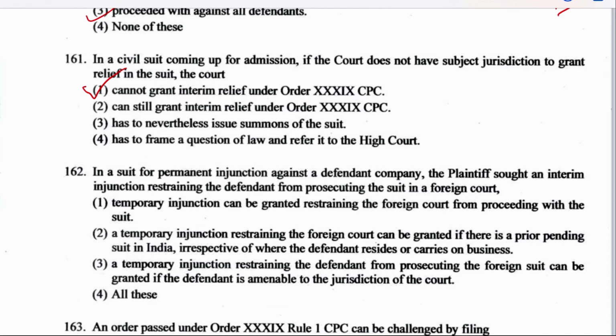In a suit for permanent injunction against a defendant company, the plaintiff sought an interim injunction. Again, Order 39, interim injunction. Both these questions are from the same order. The interim injunction restrains the defendant from prosecuting the suit in a foreign court. Options are: a temporary injunction can be granted restraining the foreign court from proceeding with the suit; a temporary injunction restraining the foreign court can be granted if there is a prior pending suit in India, irrespective of where the defendant resides or carries on business; or option 3, a temporary injunction restraining the defendant from prosecuting the foreign suit can be granted if the defendant is amenable to the jurisdiction of the court; or all of the above. The right answer is option number 3.